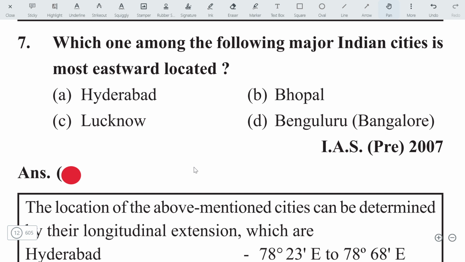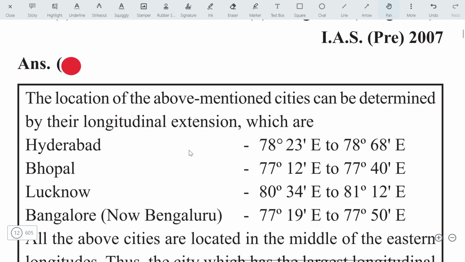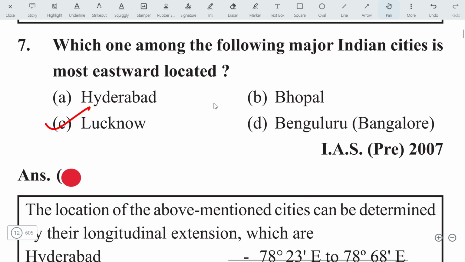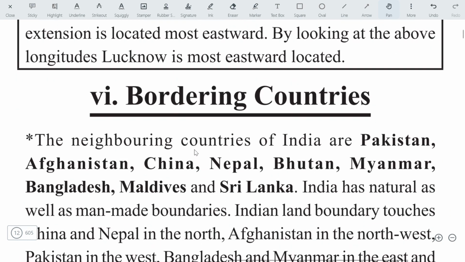Let's move on to the next question. Which one among the following major Indian cities is most eastward located? So what will be the answer? Hyderabad, Bhopal, Bengaluru, and Lucknow. The answer will be Lucknow. See, check out some facts. Here you can see the most eastward located is Lucknow. This type of question you can solve very easily if you know the location of states and their capital cities. These questions become very easy.